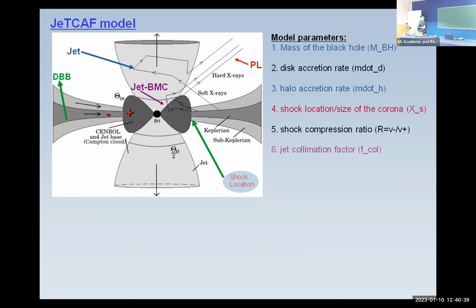If we do not know the mass of the black hole, we can estimate it from this model. The other parameters are the disk accretion rate, which is the cold one, and the halo accretion rate, which is the hot one, and the shock location, which is basically the size of the corona, and the shock compression ratio. When matter moves from supersonic to subsonic after forming a shock, there is a velocity jump, and that velocity jump compresses the flow. So compressional heating is also there.